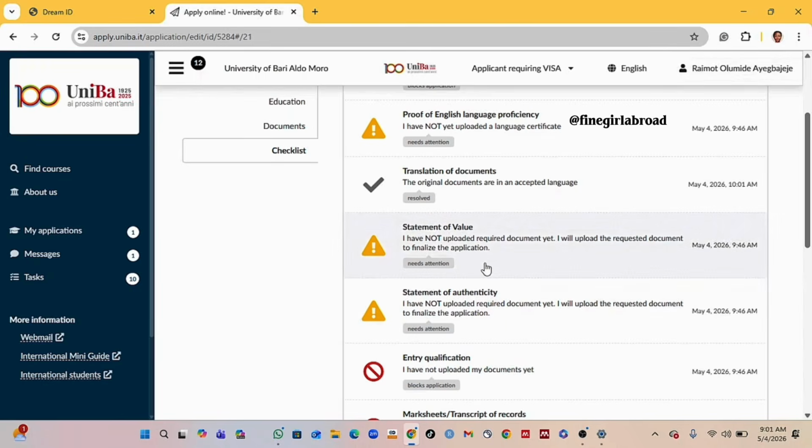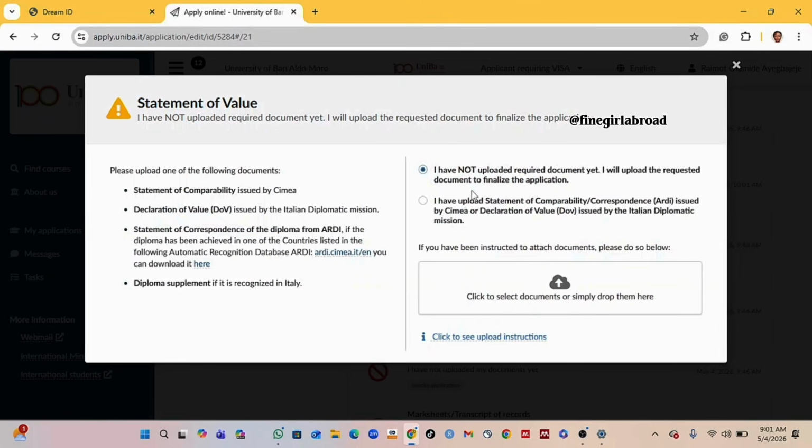Then that's automatically saved. Then here we move to statement of value. So the first one says, so these are the documents that they actually request you to upload here.